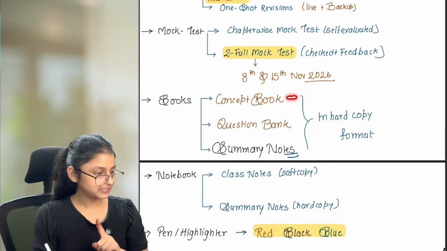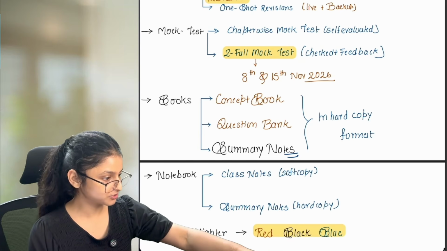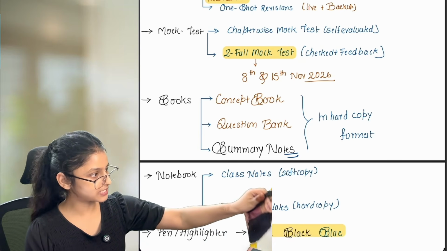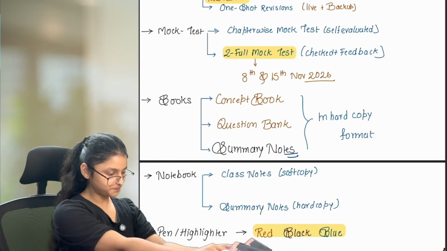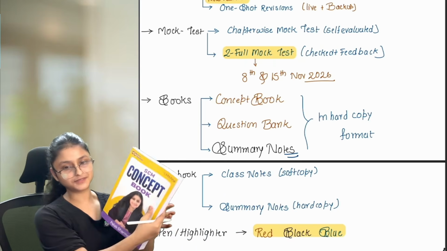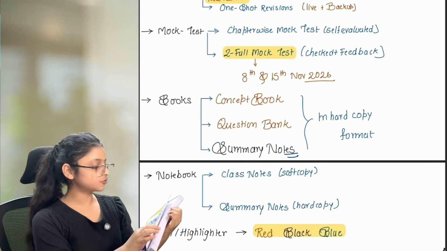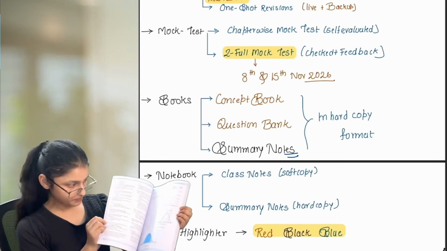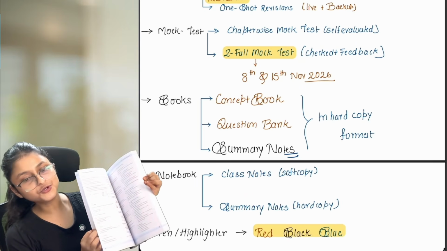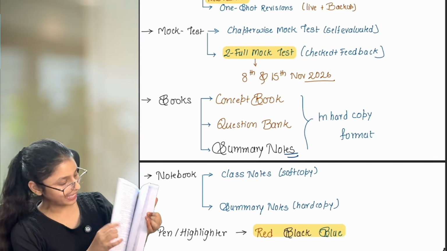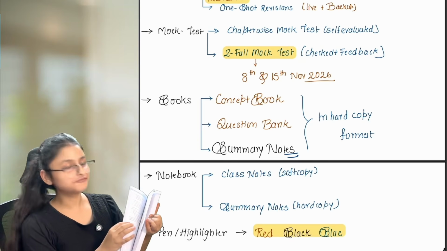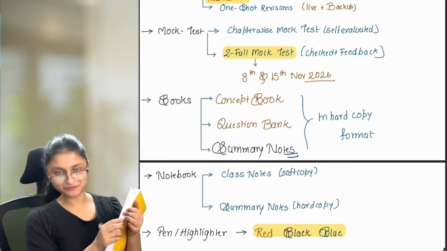Now the first one is the concept book. Let me just show you your books so that you can understand how the books have been made for all of you. So this is our concept book. Okay, this is how your concept book looks. Now in this concept book we are going to cover each and every theory topic in a very detailed and beautifully made manner. This book has been made by me only. I have given a lot of time to make this book for all of you.